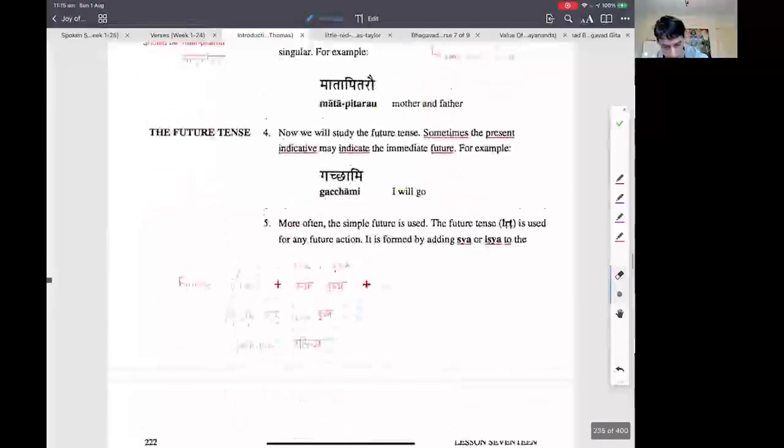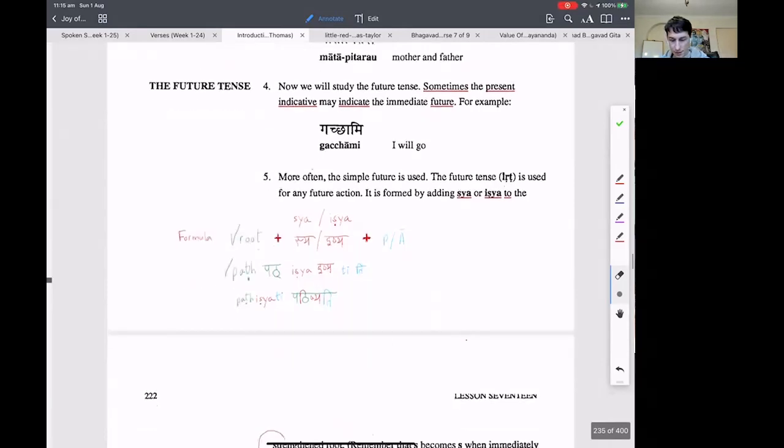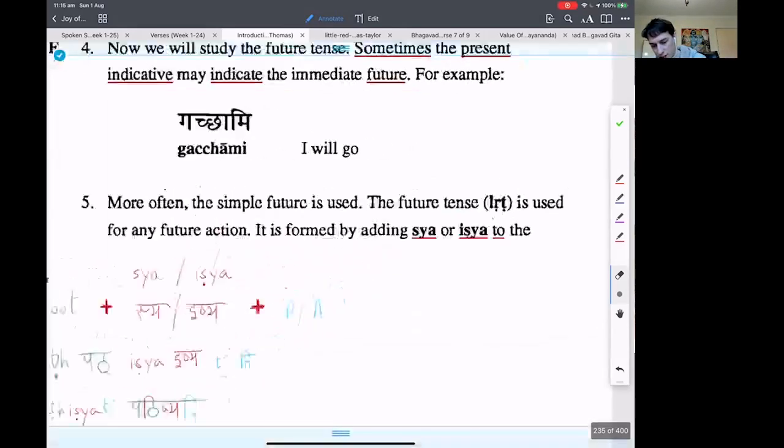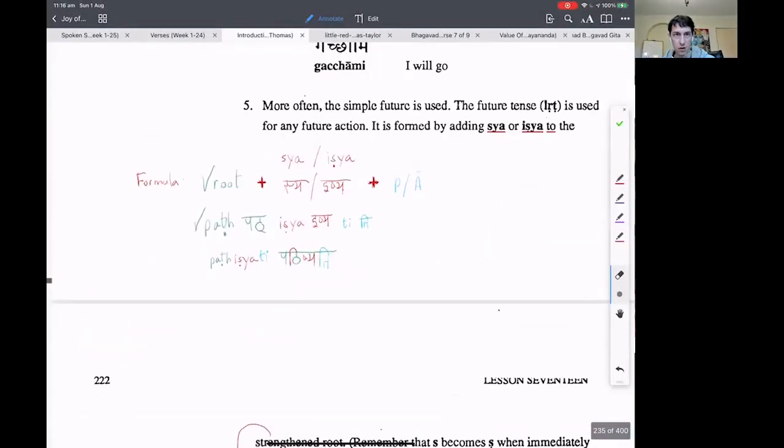Future tense. Okay, so far we learned how to say gachati, he goes, gachami, I go. Now let's learn how to say I will go, she will go, I will remember, you will remember, we will remember. So in our reference books, we can put future tense. Future tense, Panini's shorthand, is lrt. How to create a future tense verb.